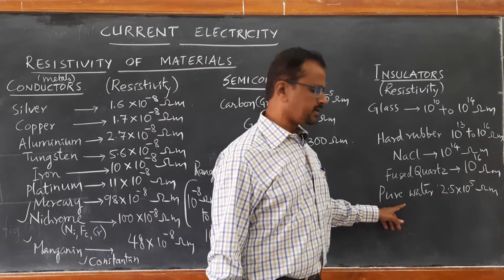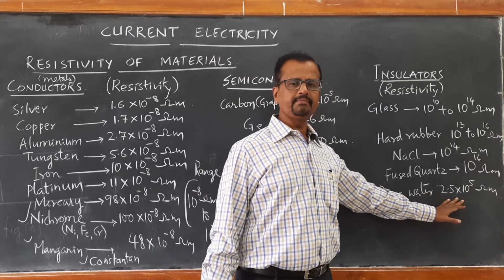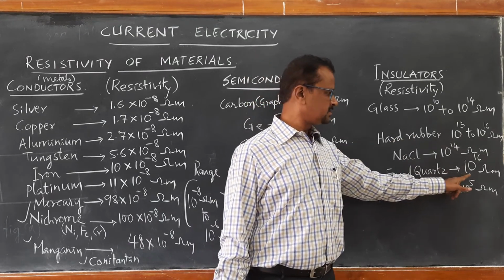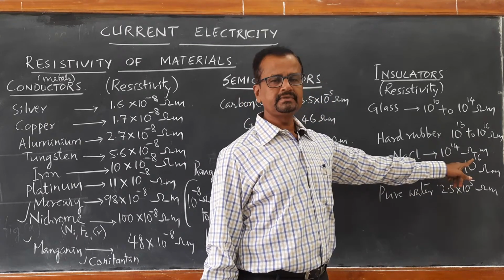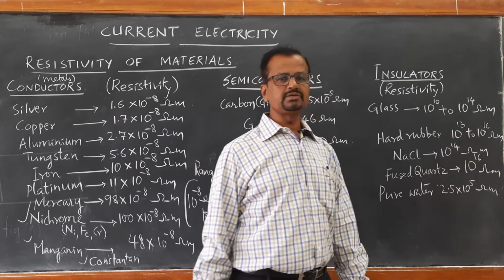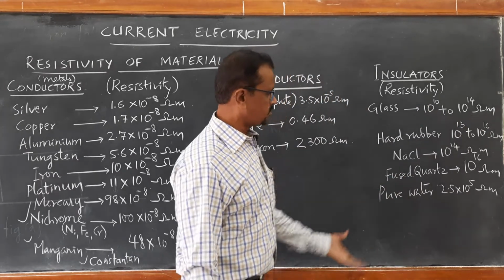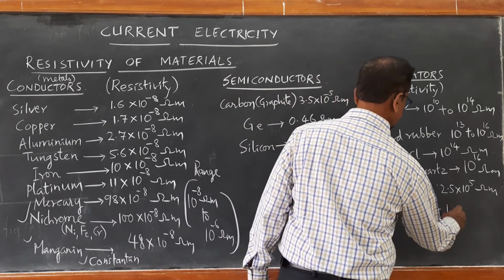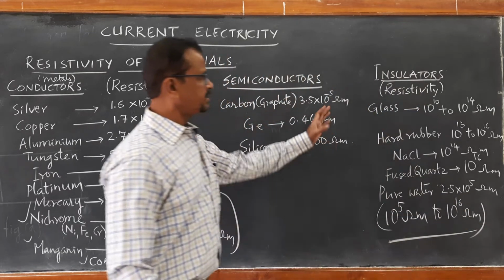Look at this: pure distilled water is an insulator whose resistivity is 2.5 into 10 raised to 5 ohm meter. Fused quartz is of the order of 10 raised to 16 ohm meter. Sodium chloride is of the order of 10 raised to 14 ohm meter. Hard rubber is 10 raised to 13 to 10 raised to 16 ohm meter. Glass is 10 raised to 10 to 10 raised to 14 ohm meter. So this is the range of resistivity for insulators.